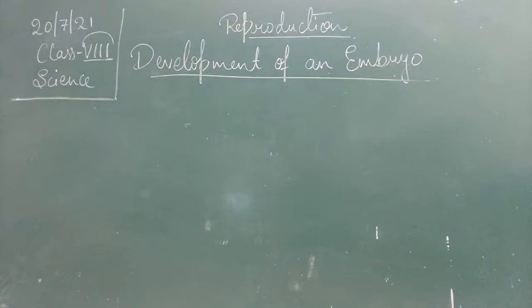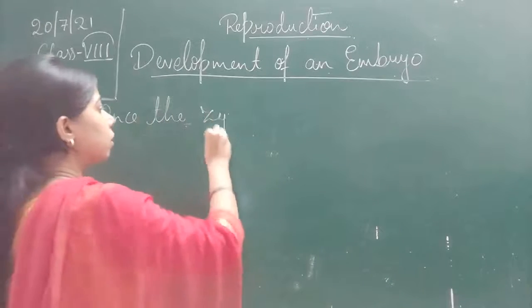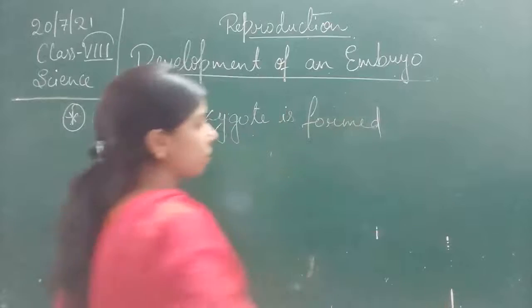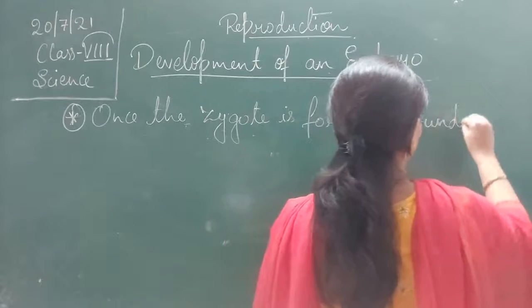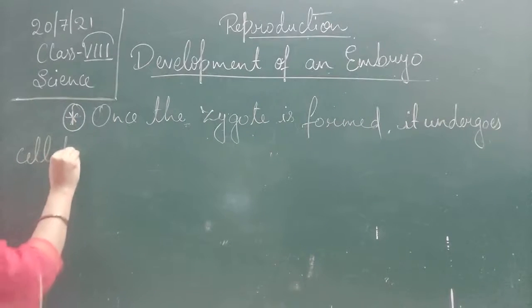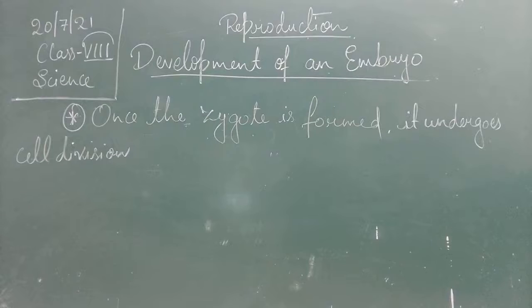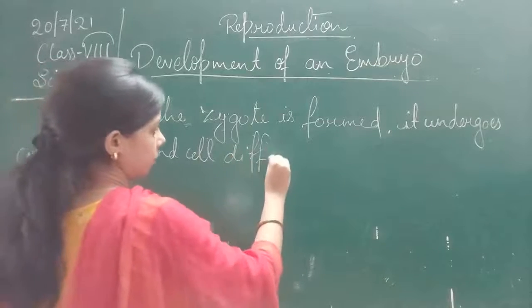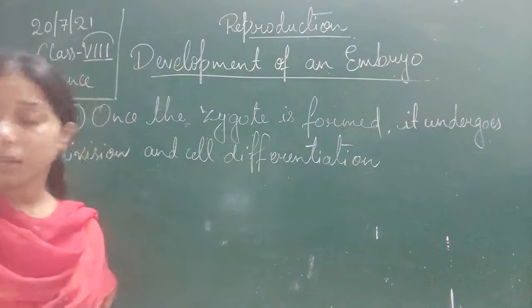So we can write here that once the zygote is formed, it undergoes cell division as well as cell differentiation.